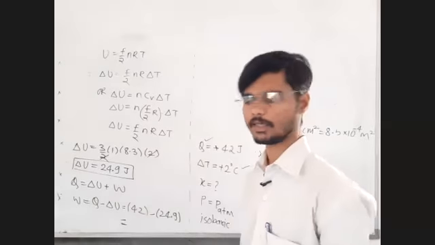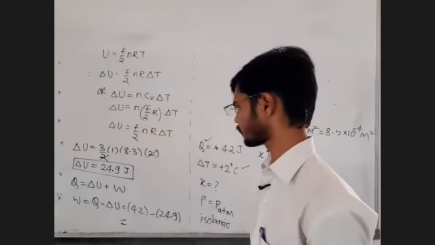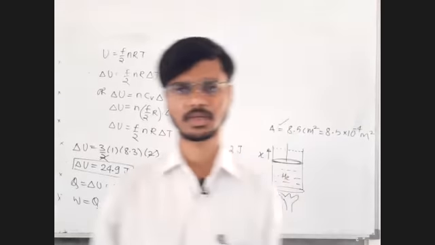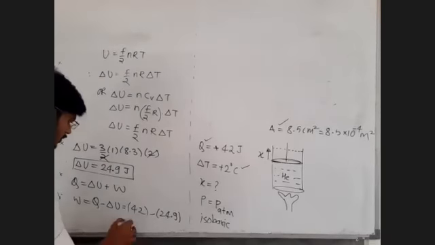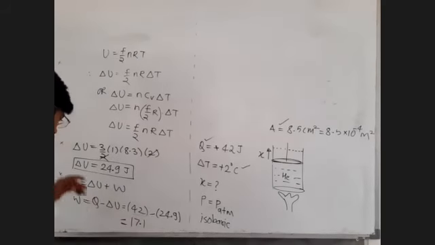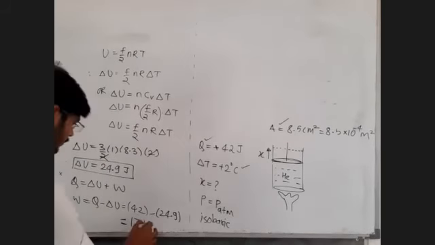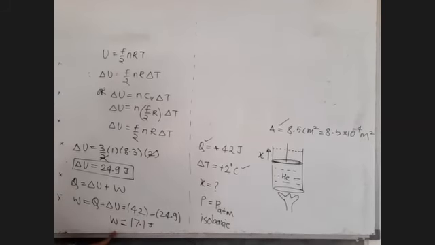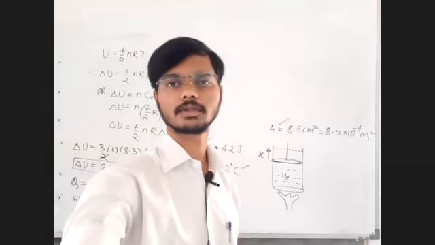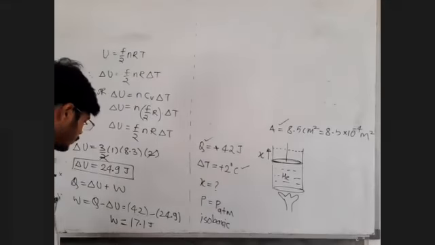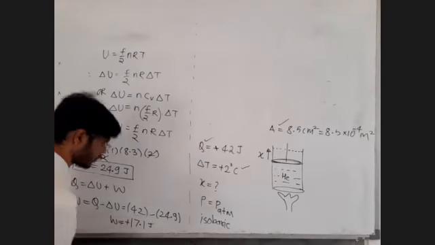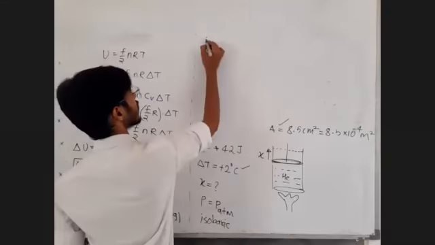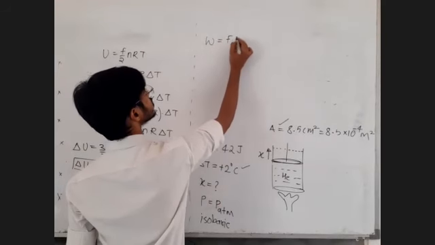We have only 90 seconds left with us. We'll try to do this, and the remaining point we'll do in the next lecture. We'll try to complete as much as possible. It is 17.1 joule. Work done came out positive, so definitely it means it is expansion. So here we have work done as a positive value, which means expansion. We have assumed correctly.